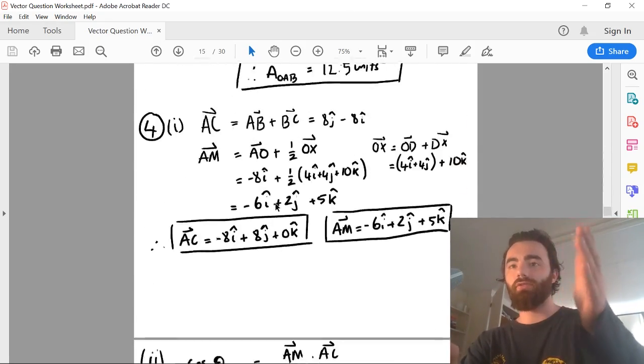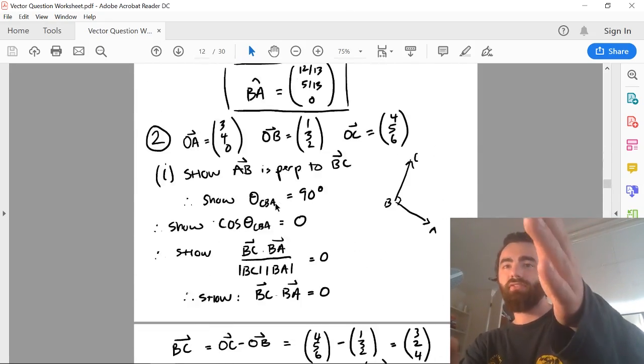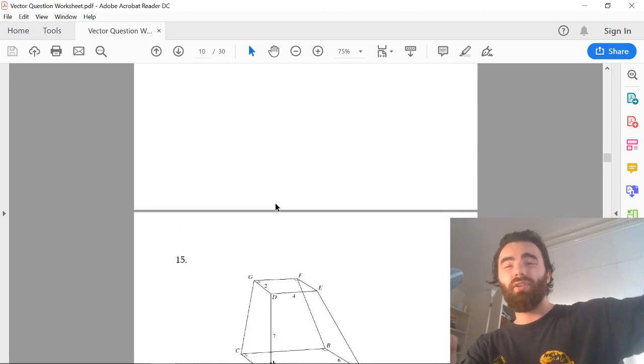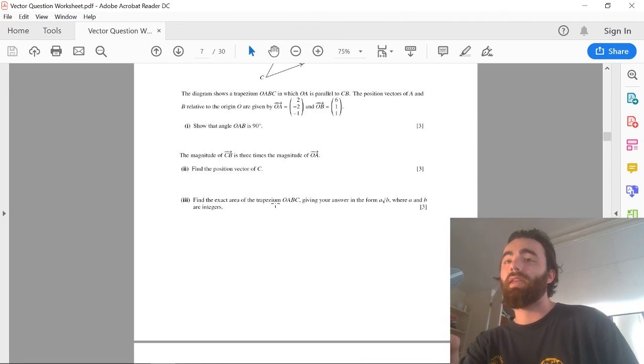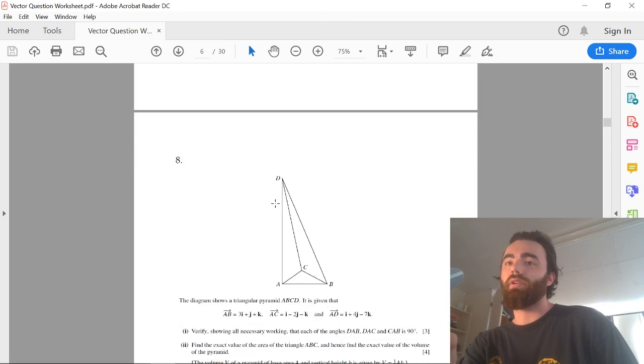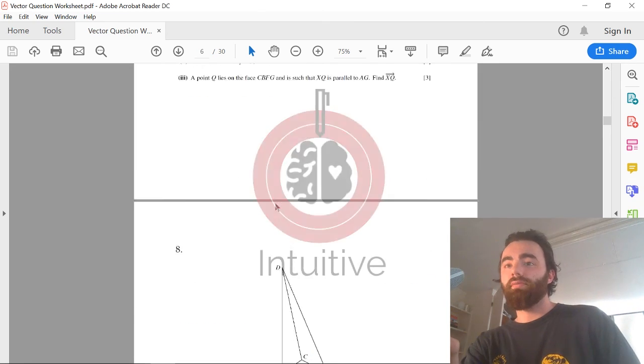So just go through that and make sure you can do all of them, because there's 15 different exam questions and it covers pretty much every single way that they have possibly asked the vector question in the last 5 years.